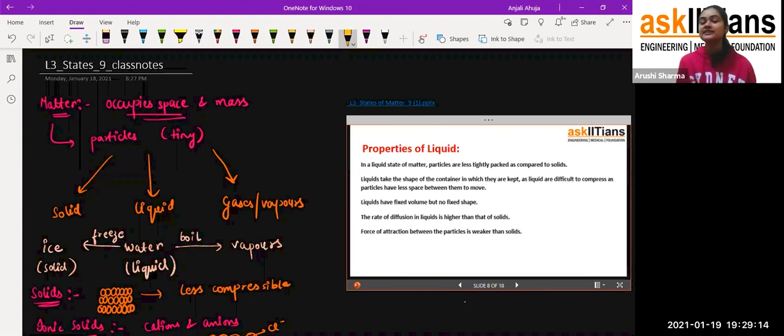For example, water, you can't compress it easily. So yes, that's the difficult thing. But as compared to solid, yes, they are somewhat compressible as compared to the solid one. Okay, so that's the property of liquid.